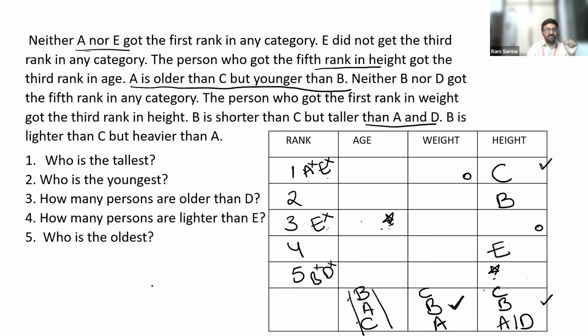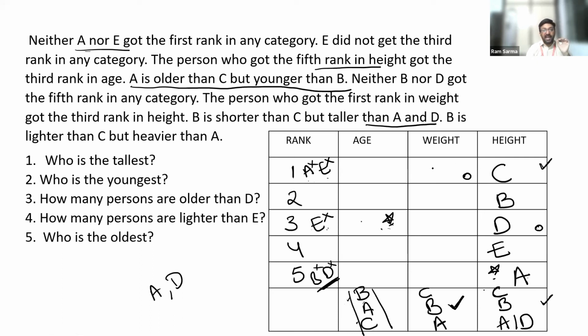Now, guys, we are left with two members. We have to fix places for these two, A as well as D. If you look at this information, D cannot occupy the fifth rank. D cannot get the fifth rank. So this person should be A and this person should be D.